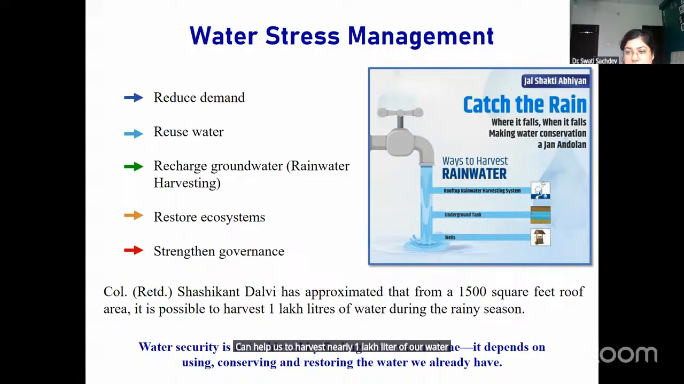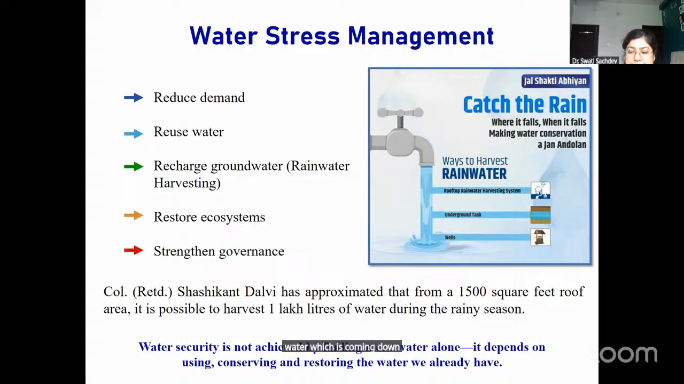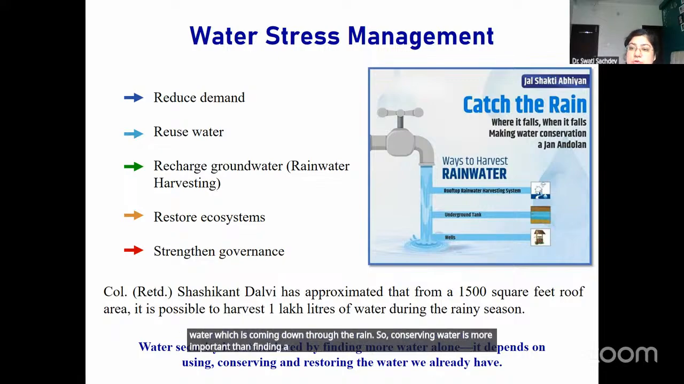It's a huge amount. So if all of us install this kind of system in our houses, in our apartments, we can save a lot of fresh water which is coming down through the rain. Conserving water is more important than finding new sources of water.